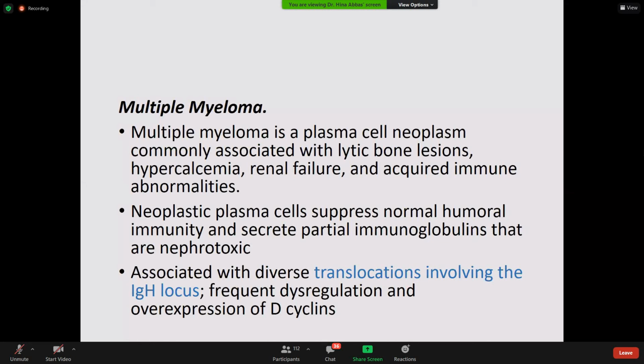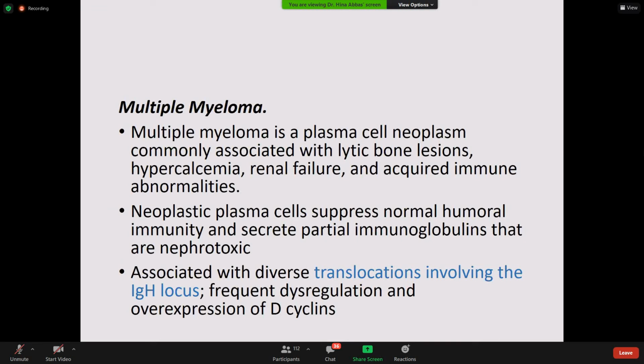Okay, and if this plasma cell acquires neoplastic potential due to the involvement of IgH locus translocations that involve the immunoglobulin heavy chain locus, so what happened? All the neoplastic cells will be producing IgG kappa. Is it clear? This is what we call monoclonal proliferation. Normally, the neoplastic proliferations are monoclonal. One type of cell is produced because a particular clone has acquired a neoplastic potential.